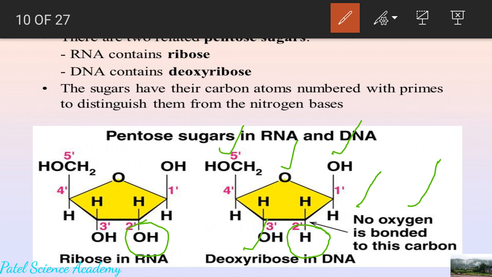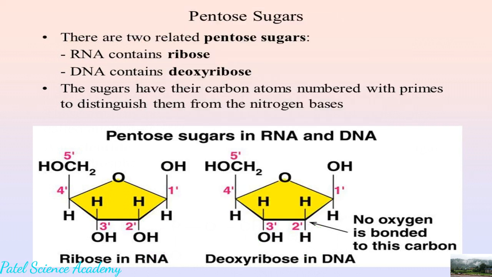So these are the two types of pentose sugar. Ribose, whose formula is C5H10O5, is present only in RNA, and deoxyribose, meaning one oxygen less in the ribose, is present in DNA. So this is the pentose sugar of the nucleic acid.